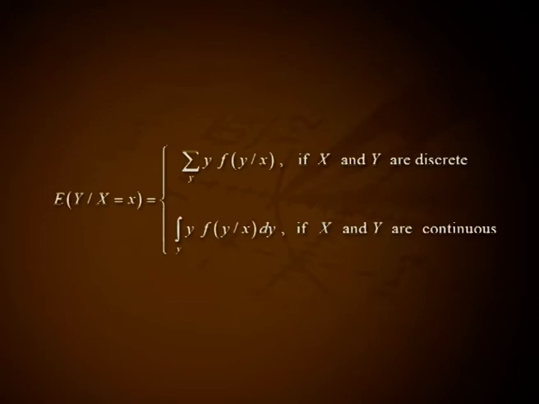Conditional mean of y given x equal to x is denoted as expectation of y given x equal to x and is defined as summation over y into f(y given x) if x and y are discrete, or integral over y into f(y given x) dy if x and y are continuous.